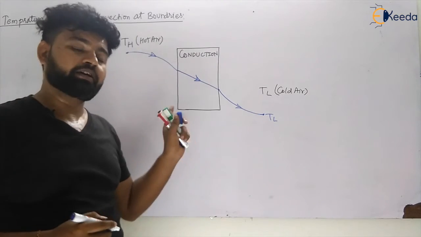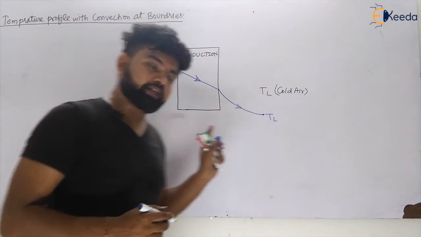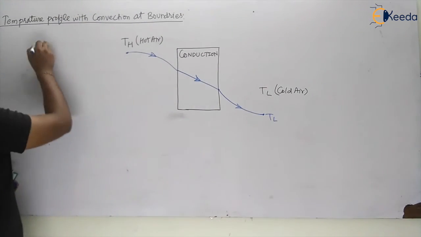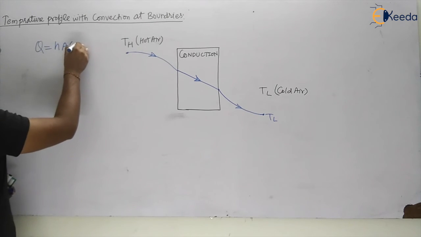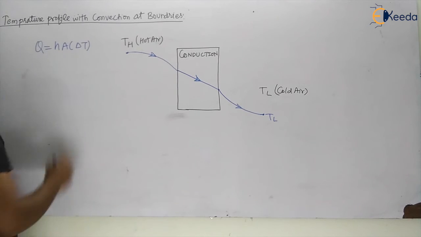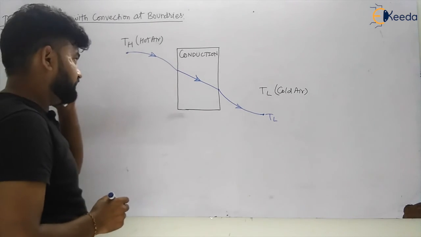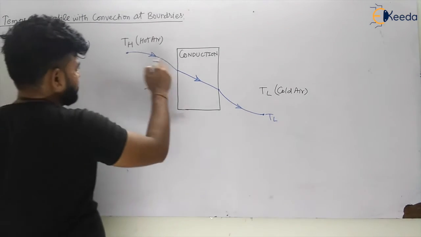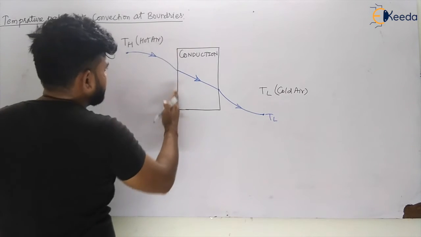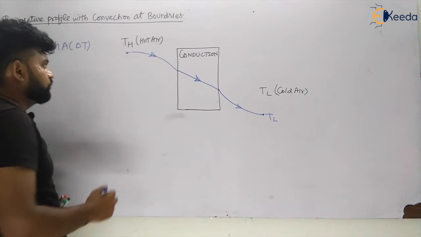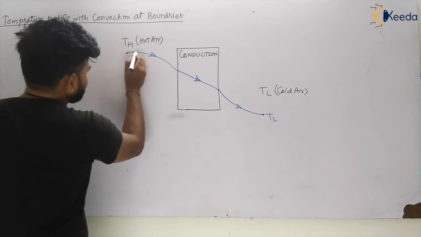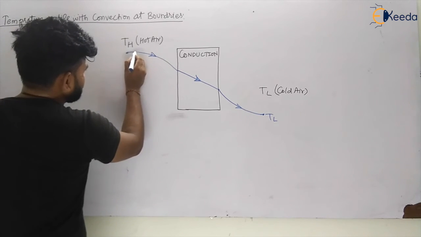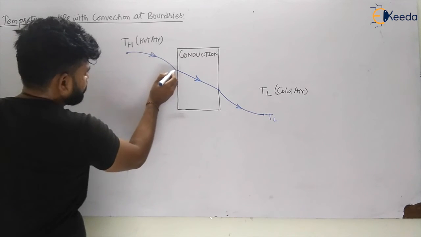Again, why are they like this? Let us see. We know the convection heat transfer is given by hA delta T. Delta T will be TH minus the temperature of this boundary. So you can see the slope is increasing this side slowly. Why?